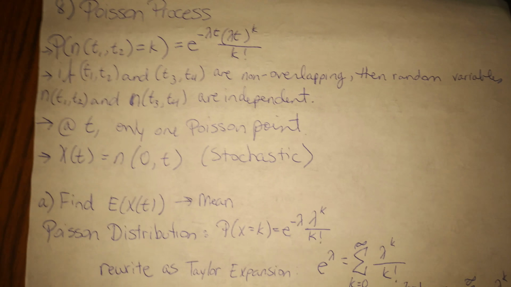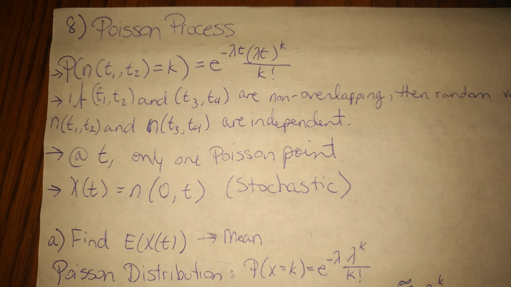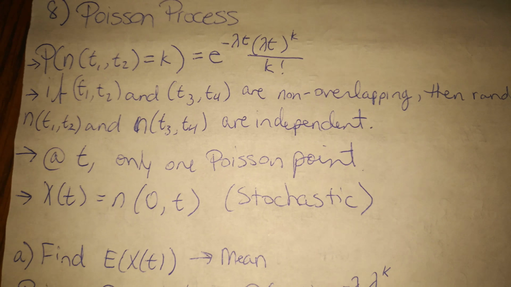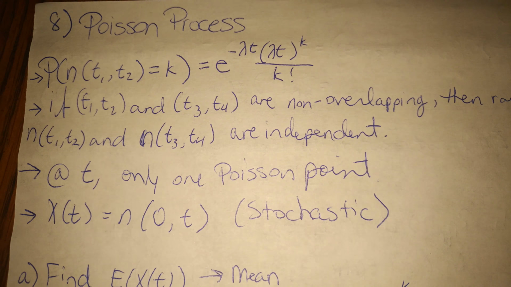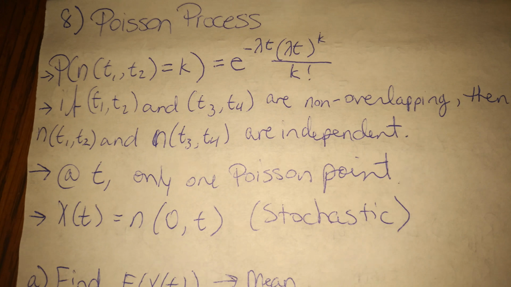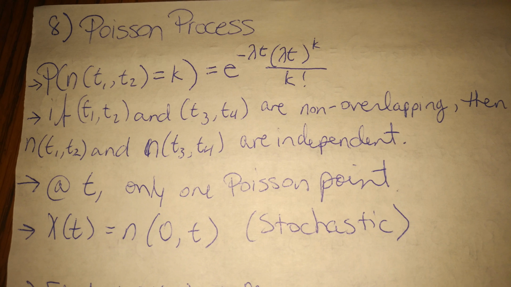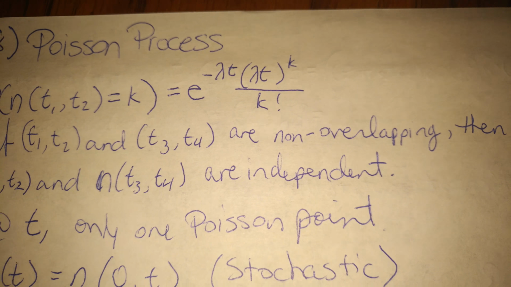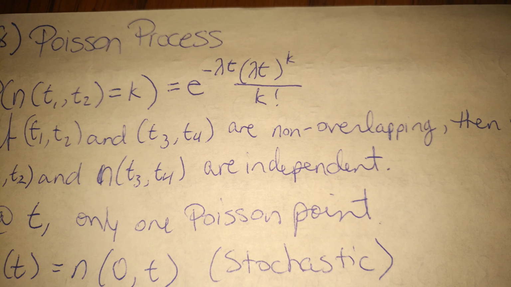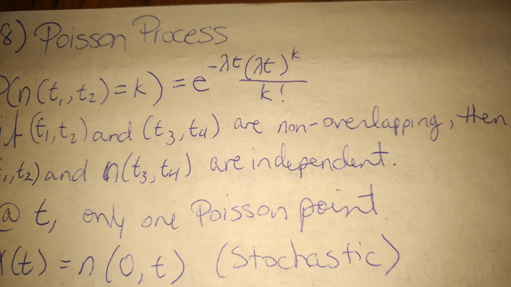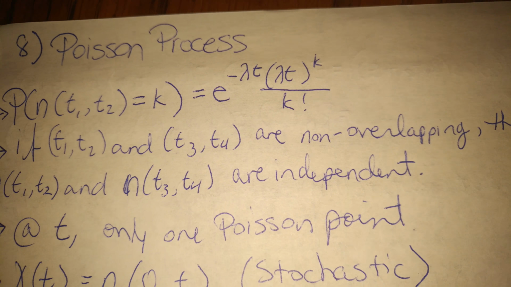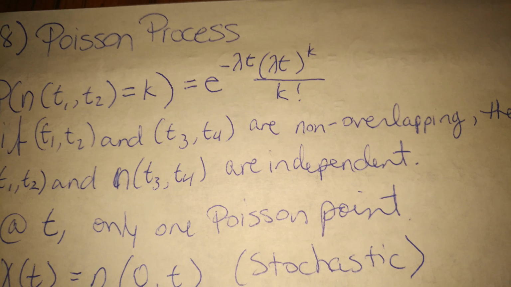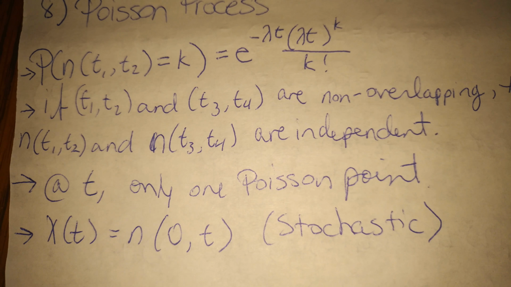Answer to homework 7, question 8. And so the question provides us some properties of the Poisson process. So we have that the probability of N(t1, t2) equal to k is equal to e to the negative lambda t times (lambda t) to the power of k over k factorial. And this is an equation we used towards the beginning of the semester.